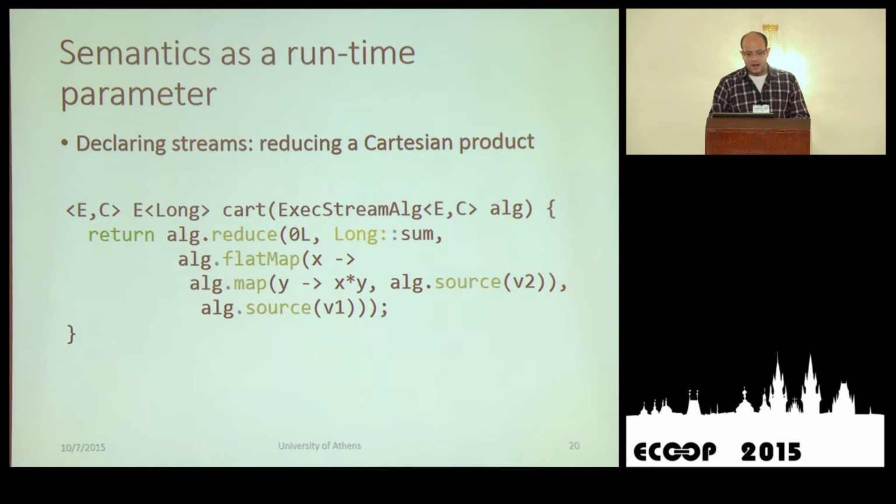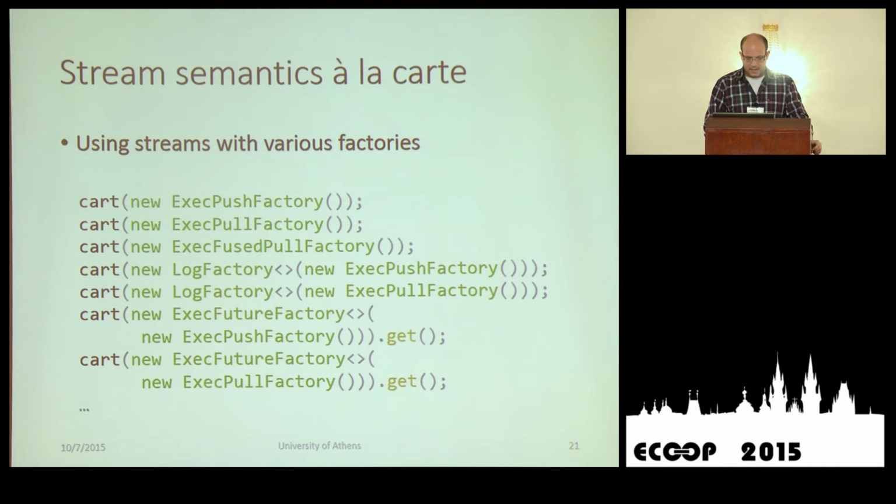And semantics are a runtime parameter, so we can abstract away the algebra object as we did for our little DSL earlier, and we can parameterize a cartesian method by an algebra interface, and we can return the constructed object through the body of that method. And in that case, because I'm going to reduce to a long integer, I return a container of long, sorry. And these are some use cases of the Cartesian product method that I created before.